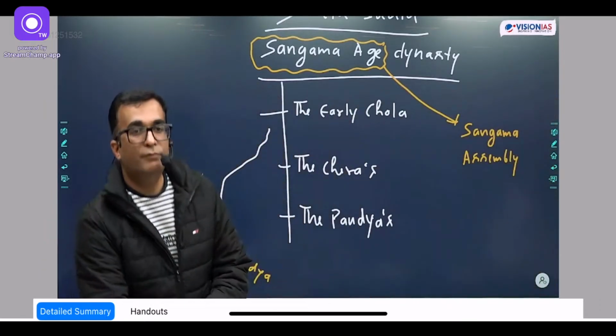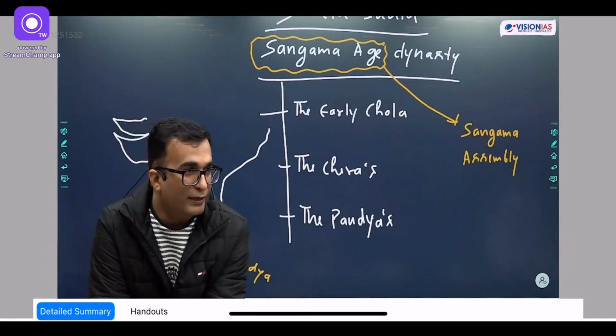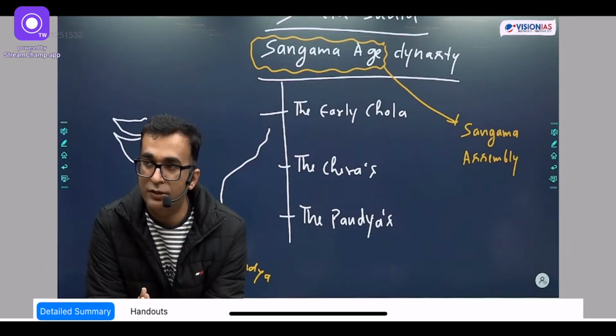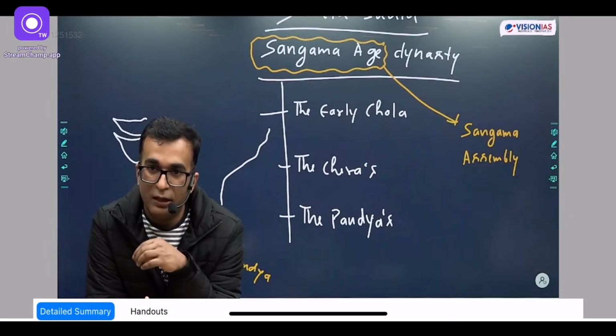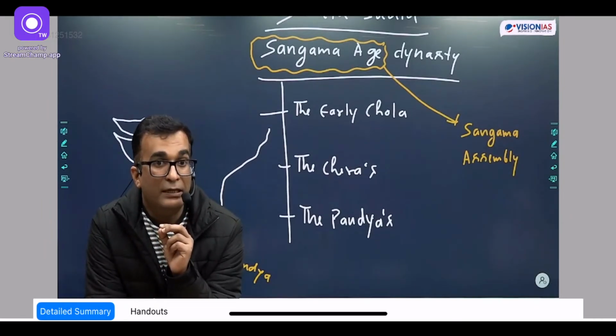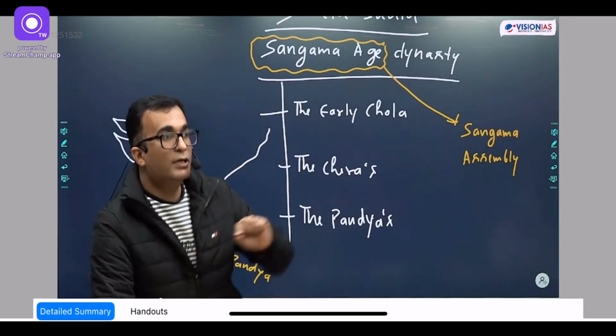When these dynasties came into being, there was one unique attribute of these dynasties: they were all interested in the promotion, creation, and propagation of literature. Okay? Which literature? Tamil literature. The Tamil literature is called Sangam literature.